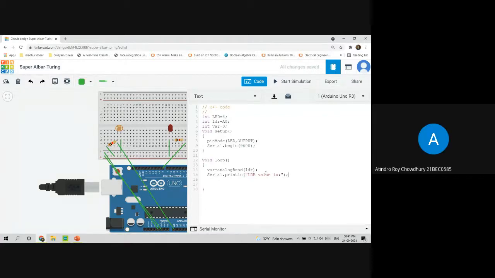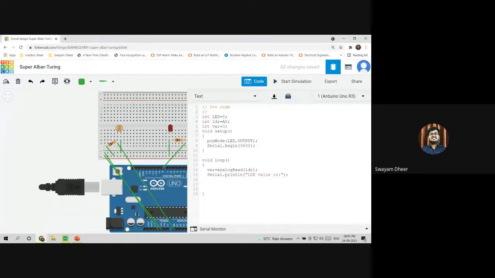Yes. Can someone tell me the difference between Serial.print and Serial.println? Print just prints that on the screen. Please tell one by one. Nidhi, you were saying something, please continue. Println will have a new line character at the end, so the next value will be printed in the next line. Yes, exactly. In just print, we don't have that option. That is absolutely correct.